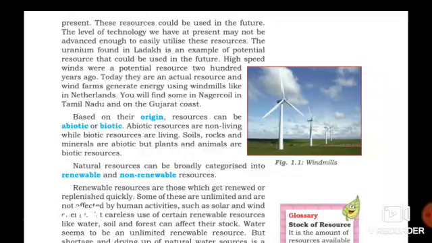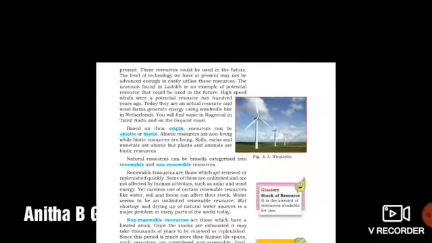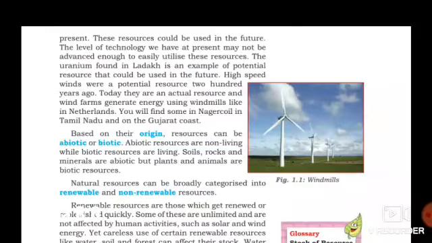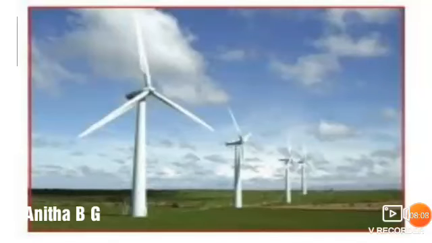Today they are an actual resource, and wind farms generate energy using windmills. Like in Netherlands, you will find some Nagarcoil in Tamil Nadu, and on the Gujarat coast we can see the windmills in anywhere. This is the windmill.